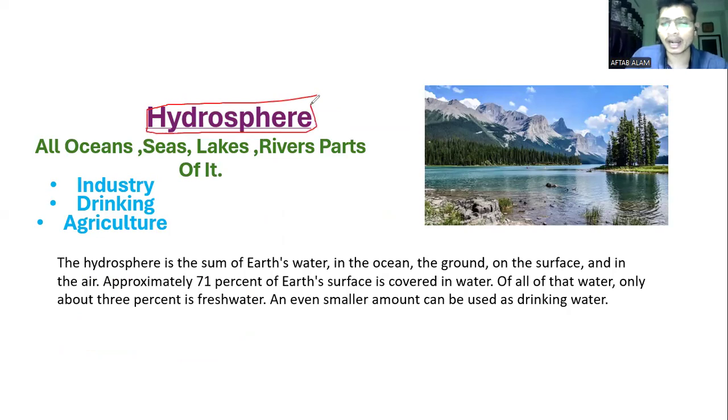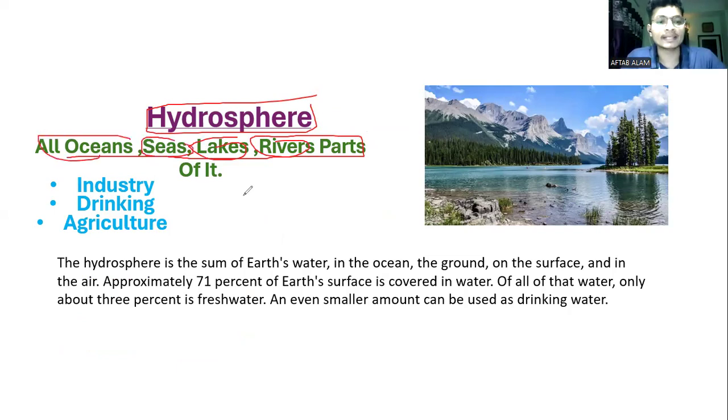In hydrosphere, hydro means water. So hydrosphere basically means all the water bodies. It can be in the form of rivers, lakes, seas, oceans.